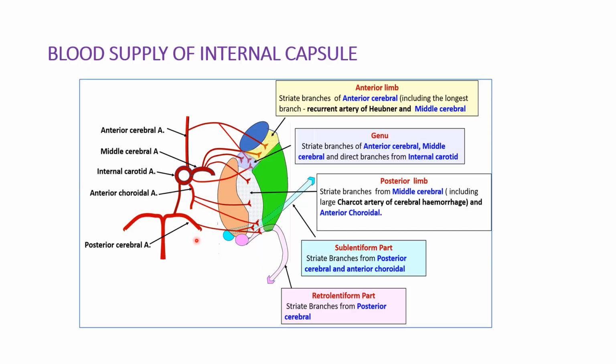This is posterior cerebral artery, which is a branch of basilar artery. This is basilar artery giving rise to posterior cerebral artery. Okay.